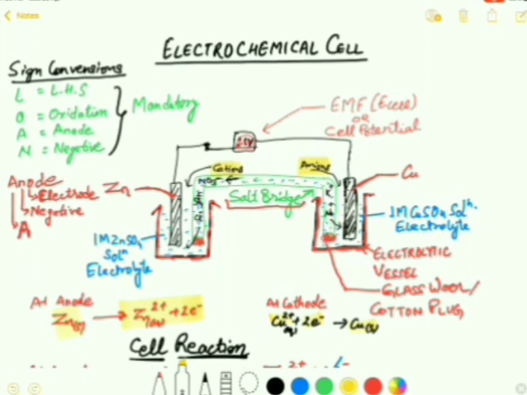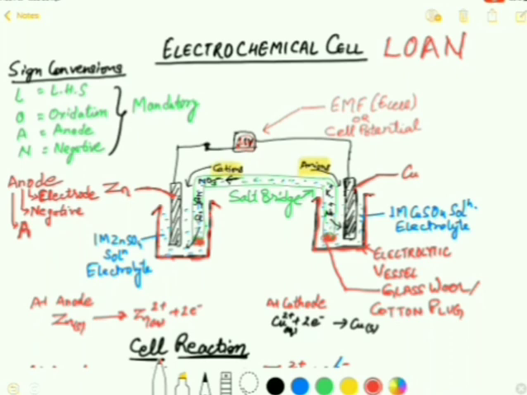Many times students get confused about which electrode is positively charged and which is negatively charged. Students, there is one tip you can remember by memorizing the word LOAN, L-O-A-N. This is a common term used to borrow some money from the bank.